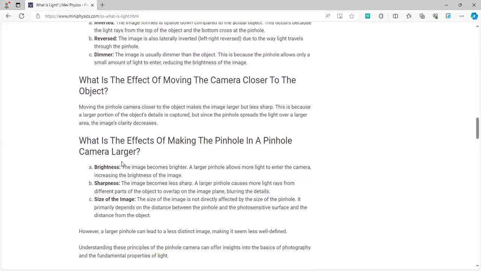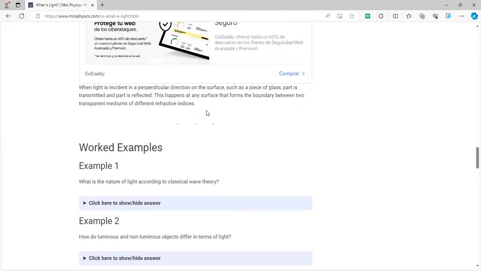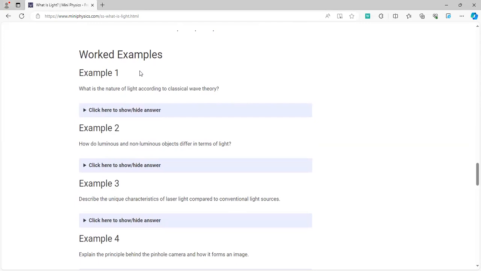So now what is the effect of making the pinhole larger? Obviously, if we make the pinhole larger, there will be more light rays which will be able to penetrate through. So the brightness of the image will be increased, though the sharpness will be reduced. Now, here are a few of the worked examples.